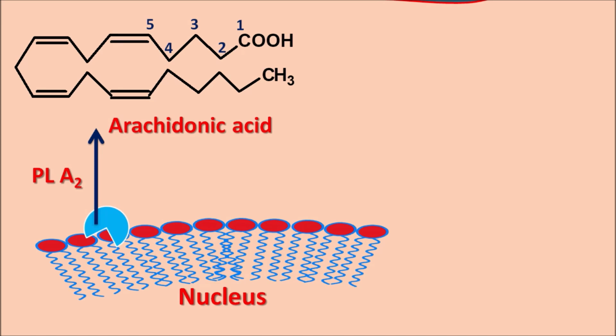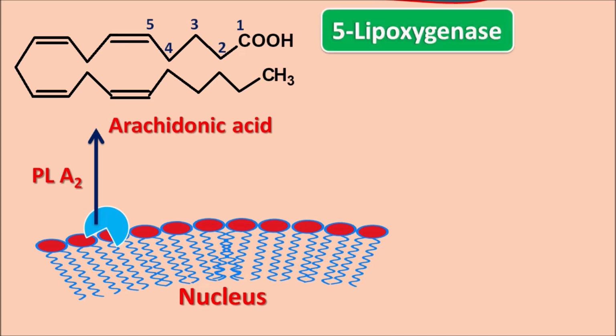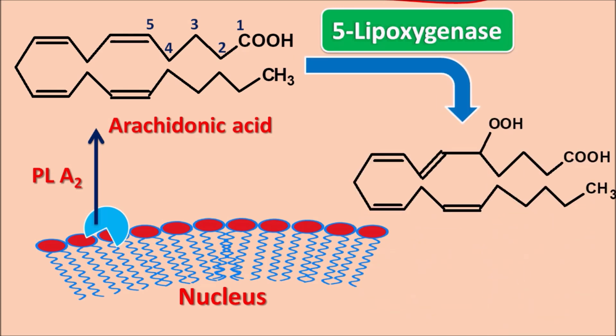Now this mediator can be converted into prostaglandins as well as thromboxanes by the cyclooxygenase pathway, which is simply called the COX pathway. But at the same time, this mediator can be converted into leukotrienes by another pathway, the lipoxygenase pathway. Since the first double bond is present at the 5th position, the enzyme acting on this pathway is 5-lipoxygenase. By the action of this enzyme, arachidonic acid is converted into another intermediate. This is 5-HPETE.